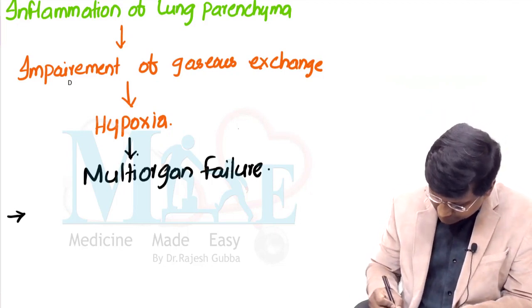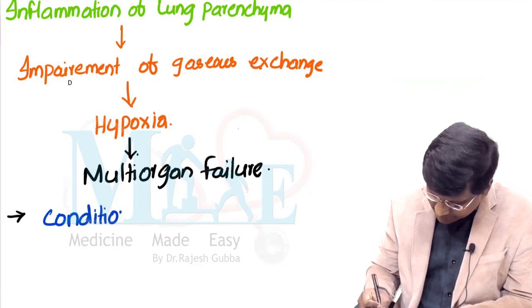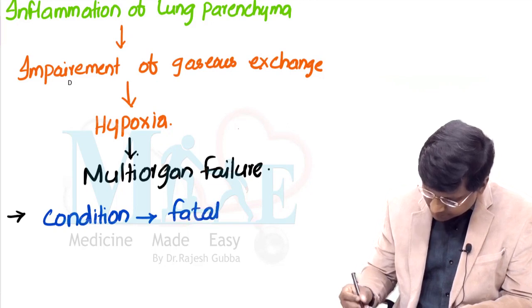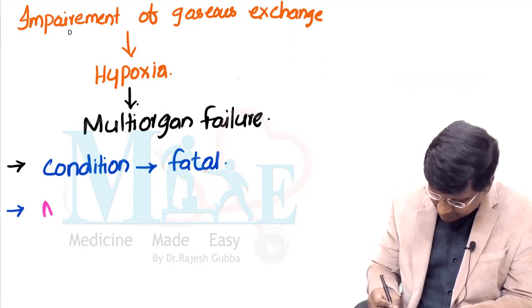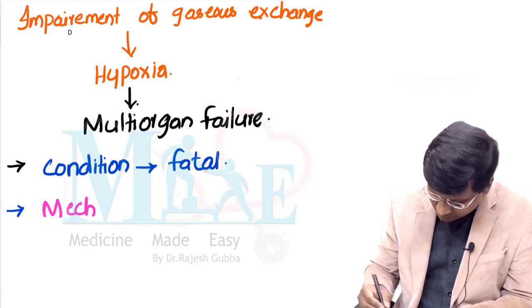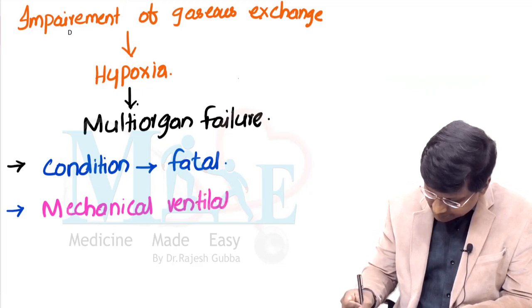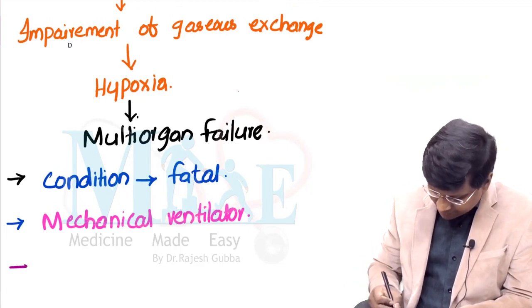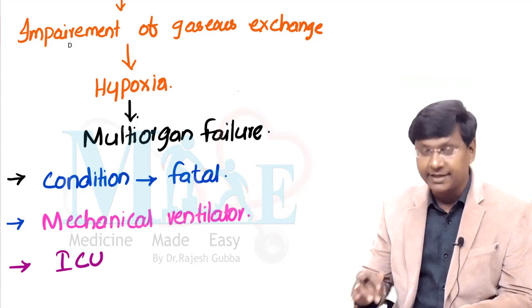This particular condition is often fatal, and usually these individuals will require a mechanical ventilator for their support. And all of these individuals will require ICU care.